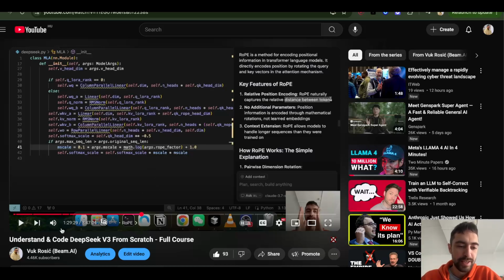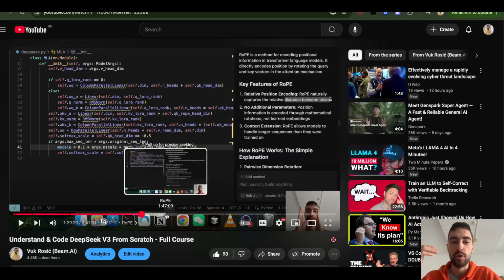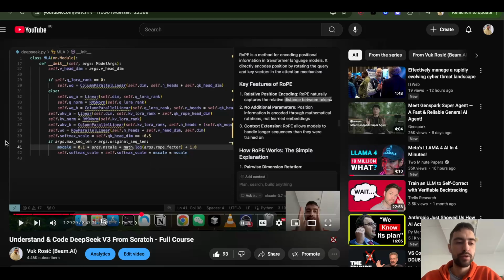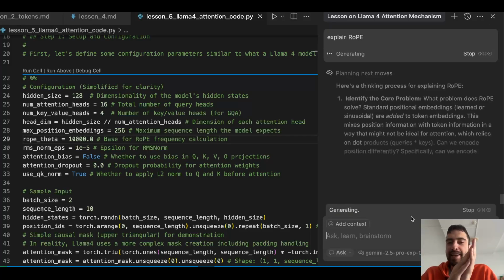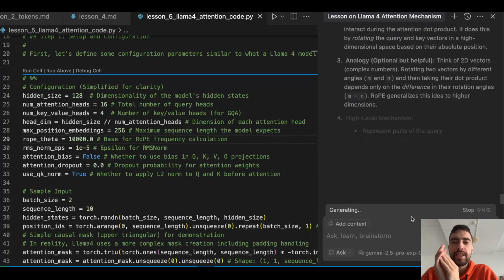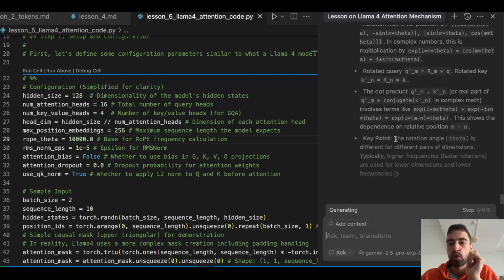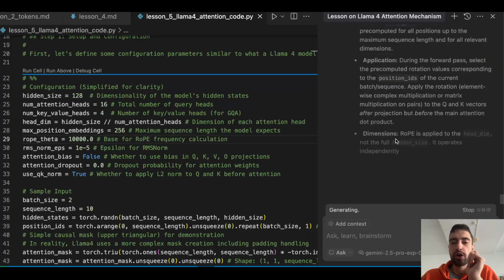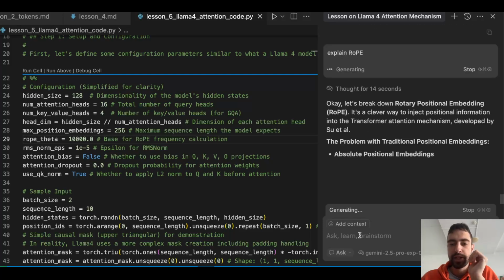So I explained this in my Understand the DeepSeek V3 video, rope, so you can watch that explanation and my explanation now. Maybe both will help you. Link in the description below. So the thing with rope is, if you have dog is chasing the cat or cat is chasing the dog, the context matters on the order of the words. So rope will also show the order of the words, not just the distance between words. That's why you need it as well.